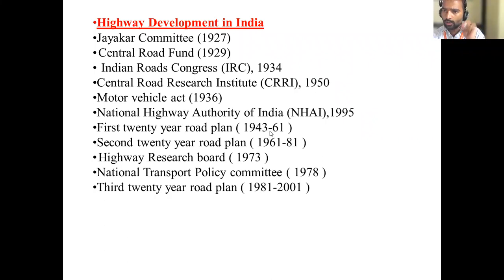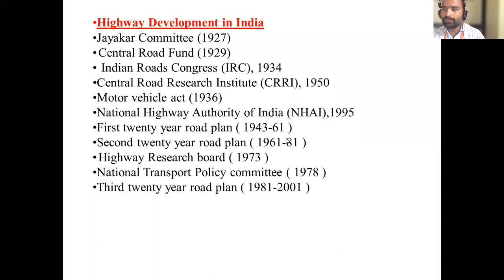In the options, if the question asks for the first 20-year road plan, they will give either 1943 to 63 or 1943 to 1961, only one of the two options. So see which one is given and mark the correct one. What is another name for the first 20-year road plan? Nagpur Road Plan.